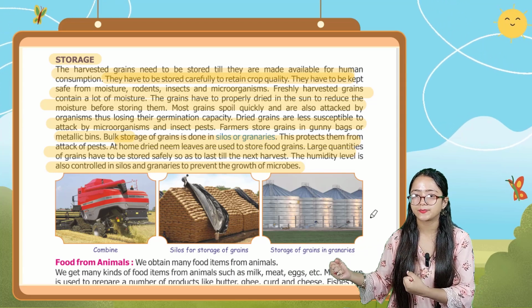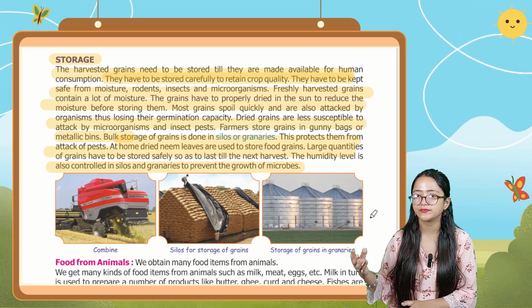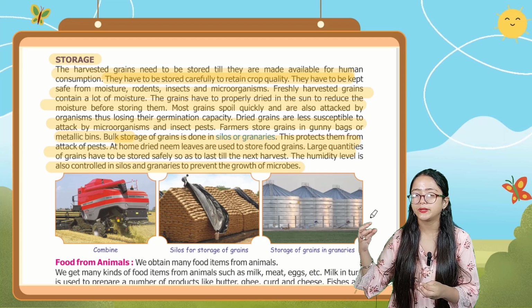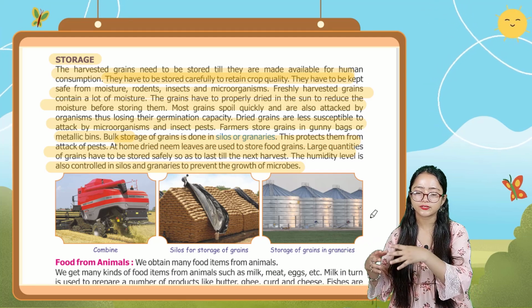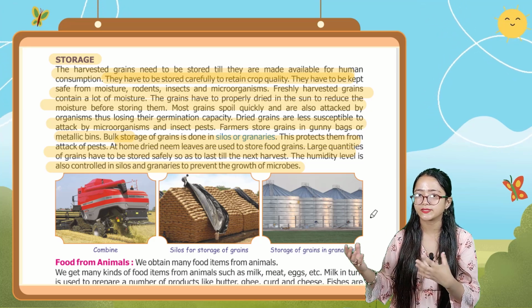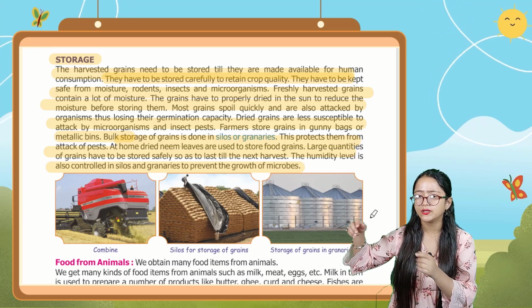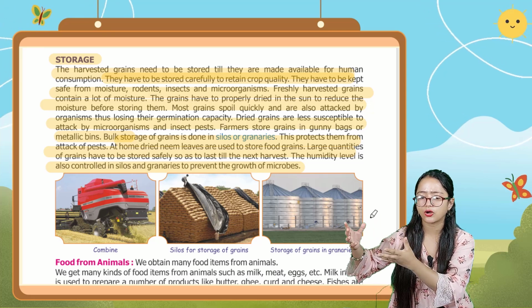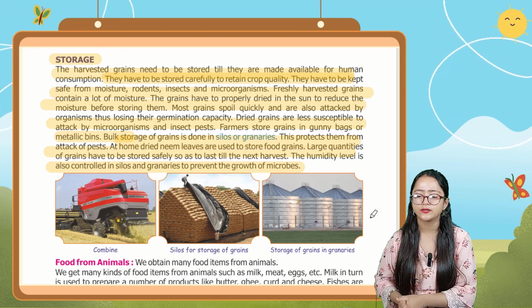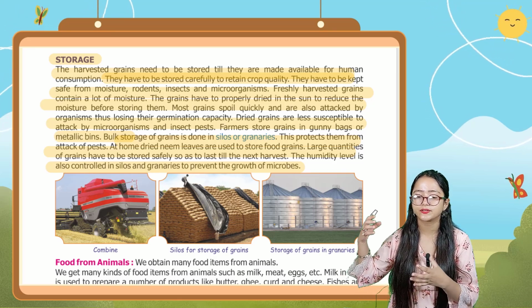Dried grains are less susceptible to attack by microorganisms and insect pests as compared to grain which has moisture in it. Farmers store grains in gunny bags or in metallic bins, and bulk storage of grains is done in granaries, which protects them from the attack of pests like rats. At home also, the harvested grain is covered with dry neem leaves so that insects do not attack it. The humidity level is also controlled in silos and granaries where these grains are stored.